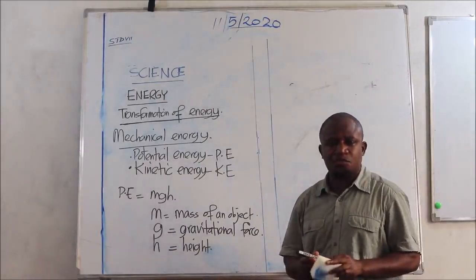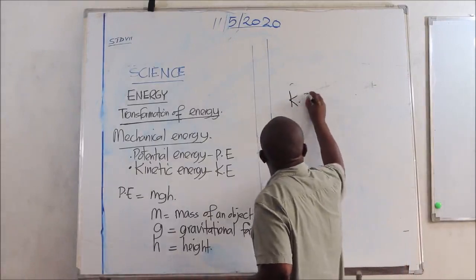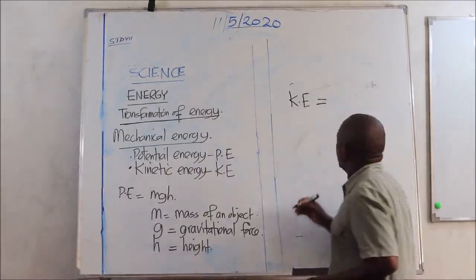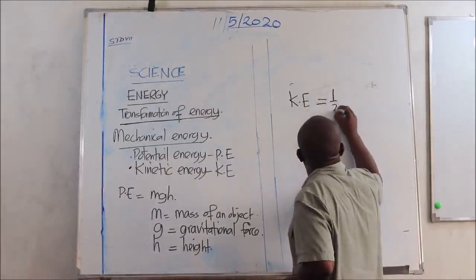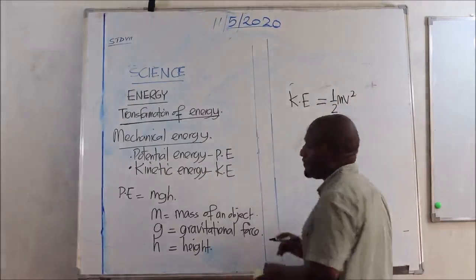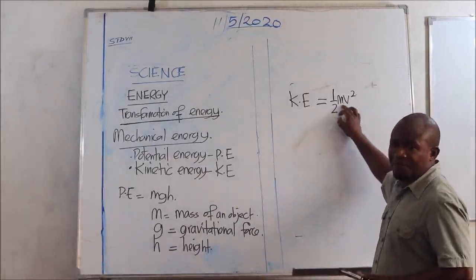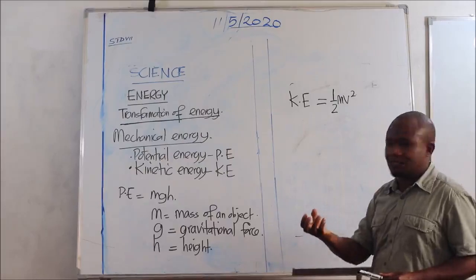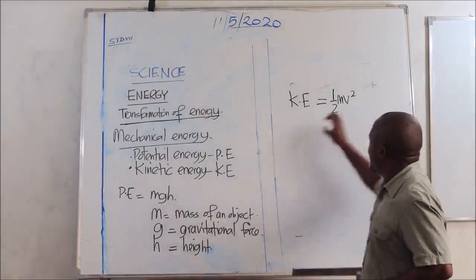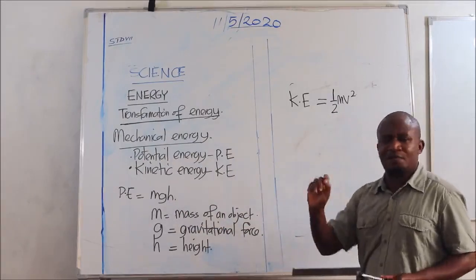This is very important to know, which says kinetic energy of any object in motion equals a half mv squared. In this formula, capital letter M represents the mass of an object, just the same as in the first case. So mass of an object, and v represents the velocity of a body.